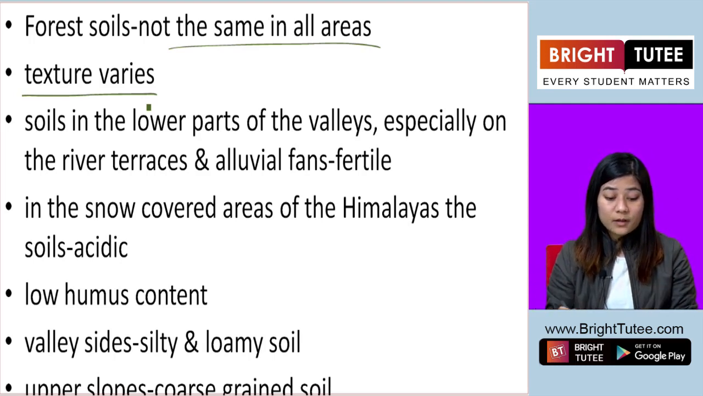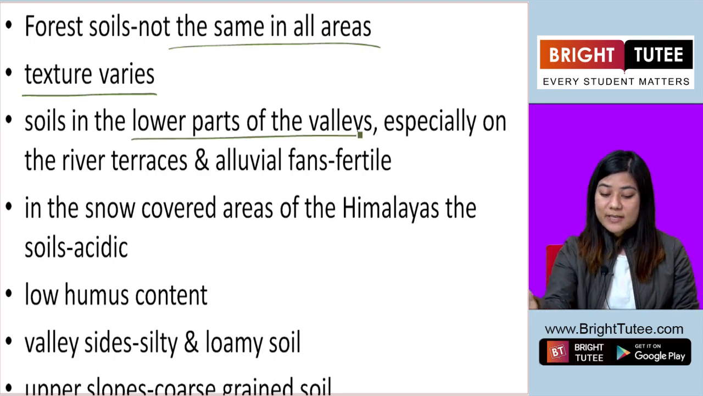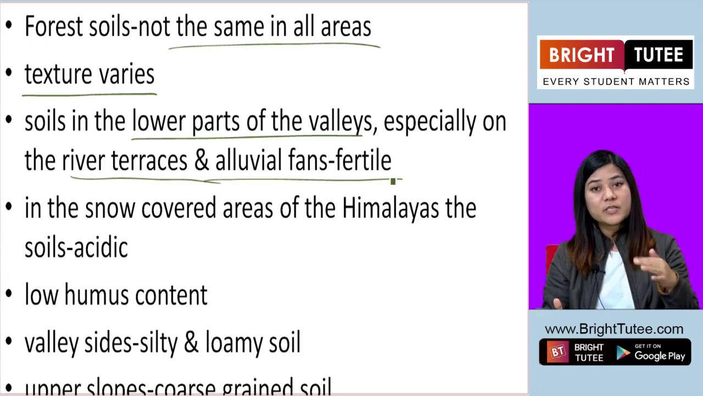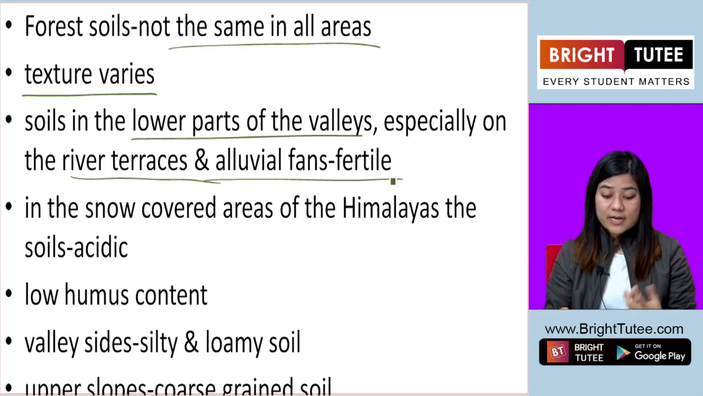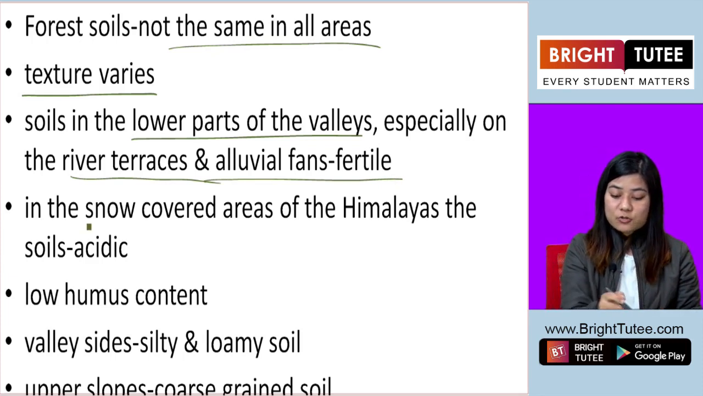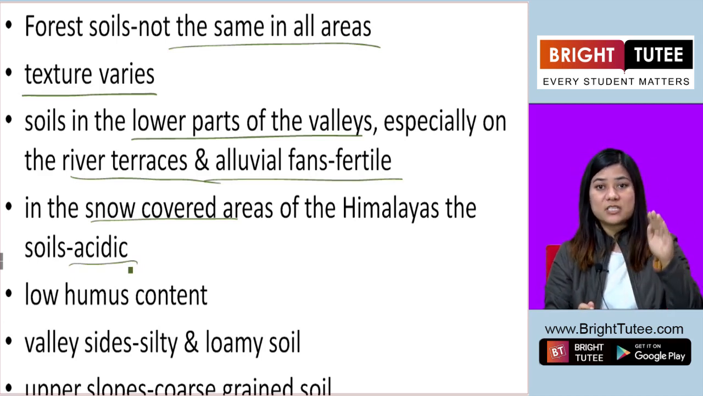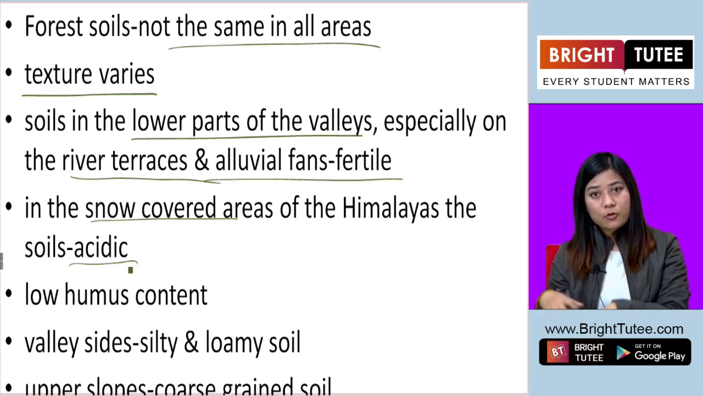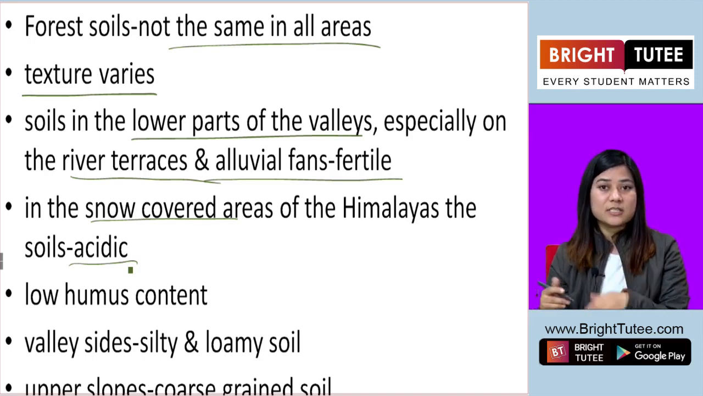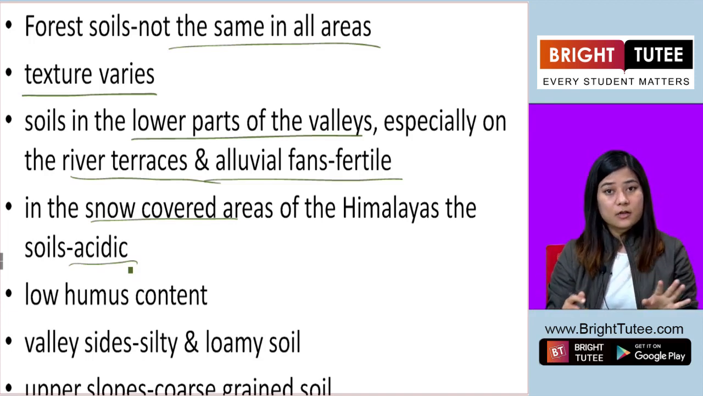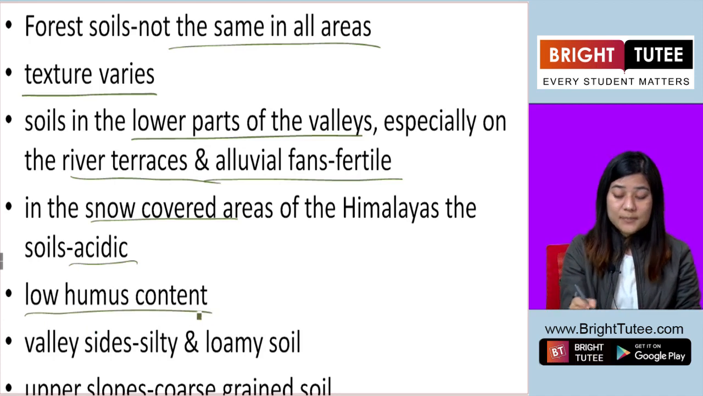Soils in the lower part of the valley, especially on the river terraces and alluvial fans, are fertile. So the soils which are in the lower valleys, okay, they are fertile. But the soils which are in the snow-covered areas are acidic. So if you go up in the mountains where there is snowfall, the soil is acidic. But if you come down below the hills or mountains and come to the valley area, the soil is fertile. These forest soils have low humus content.